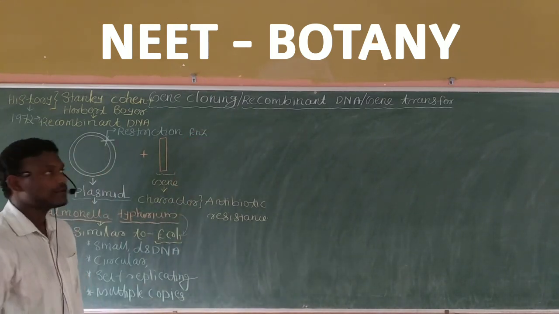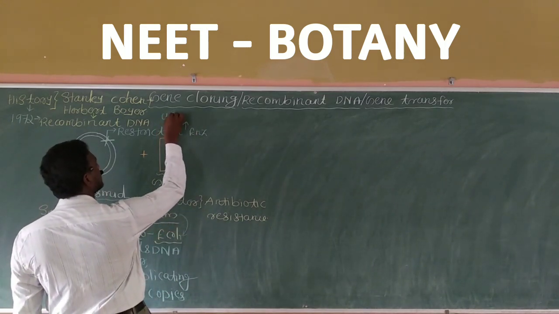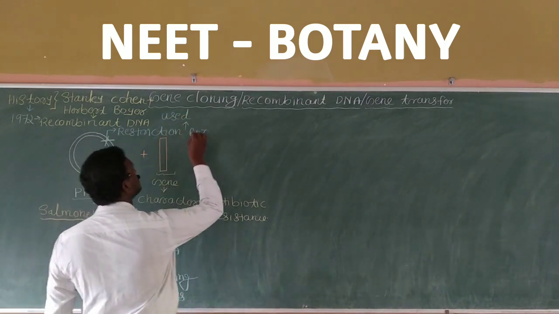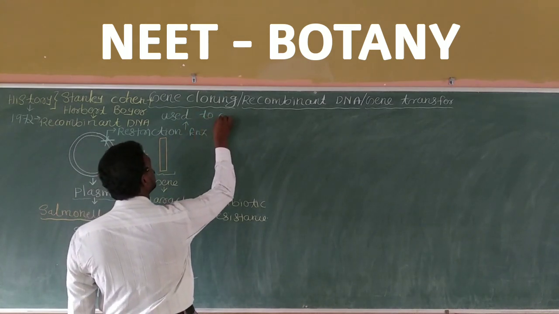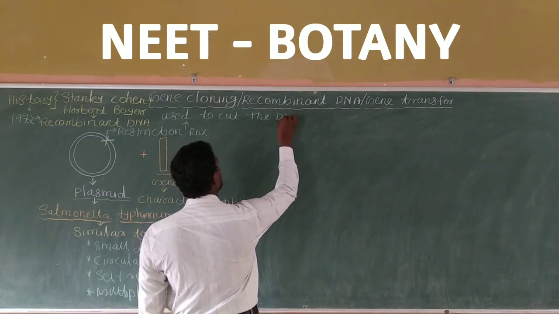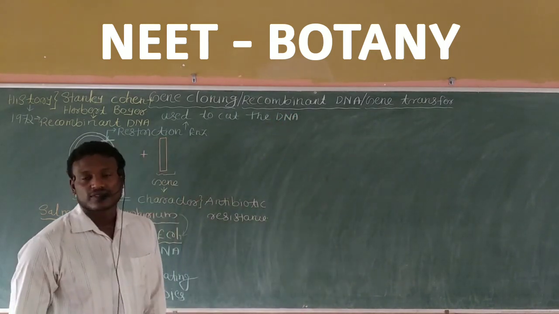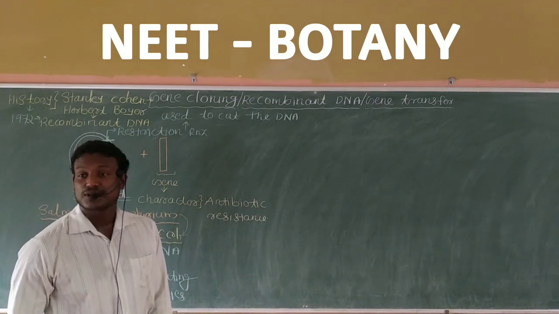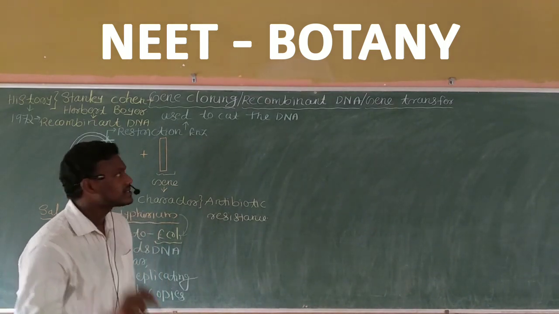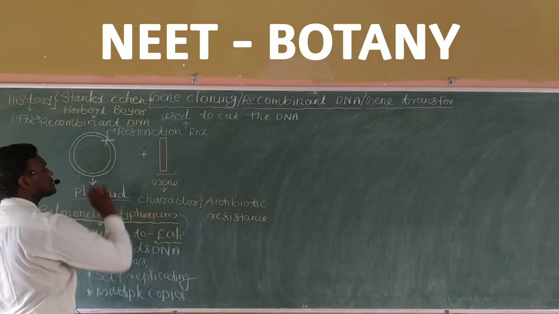But what is the function of restriction enzyme? It is used to cut the DNA. Restriction enzymes are used to cut. By using restriction enzyme, first I made a cut in this double stranded DNA.